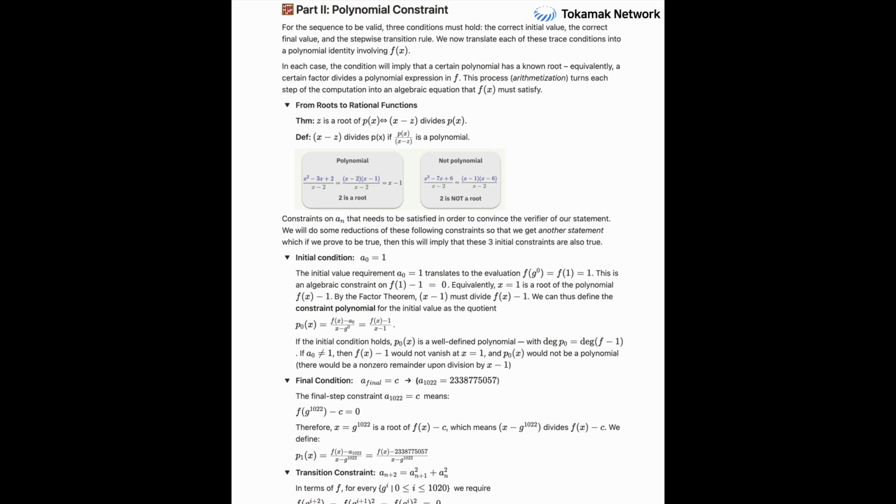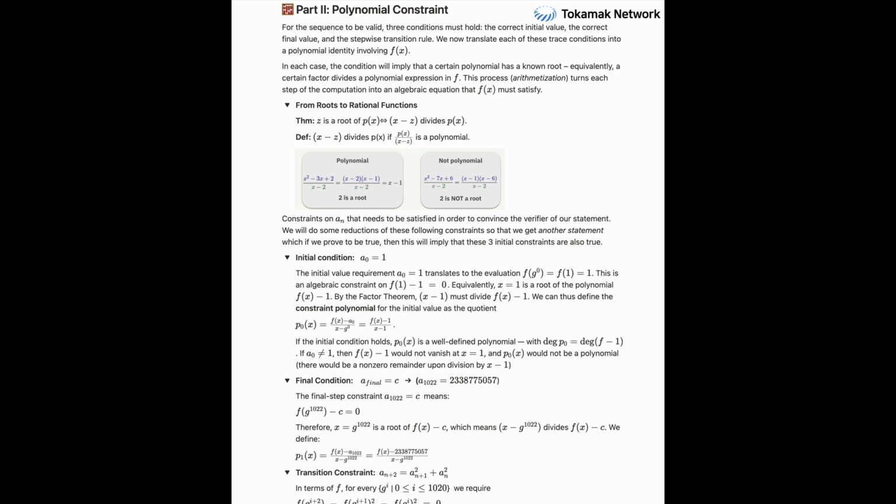So STARKs use this. Take the first rule, a[0] is 1. In our polynomial language, this means f(g^0) equals 1, where g^0 is the point corresponding to the start of the sequence. Right. So if the rule holds, then the polynomial f(x) - 1 must be 0 at x equals g^0. Which means, by the factor theorem, that (x - g^0) must perfectly divide f(x) - 1. Exactly. And the result of that division, if it works out perfectly, must be another polynomial. We call this a constraint polynomial. Let's say p0(x). If the original trace didn't start with 1, that division wouldn't work cleanly. You'd get a fraction, not a polynomial.